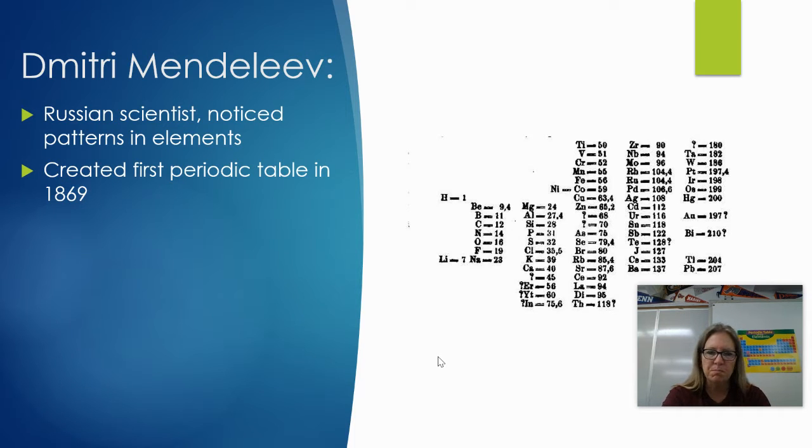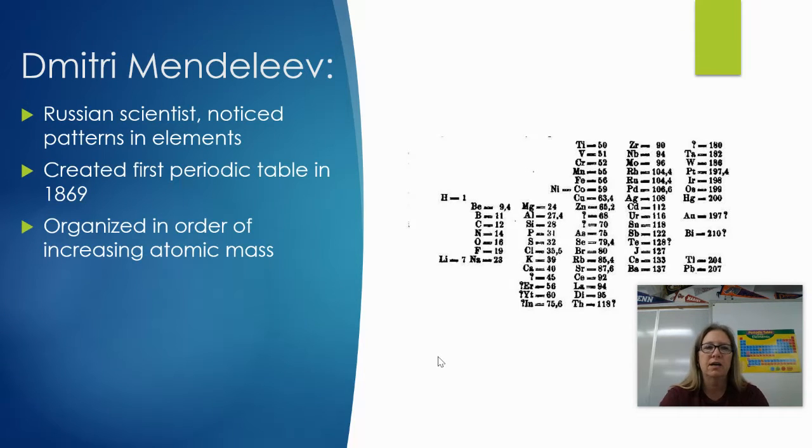Okay, he originally put the elements that were known at that time. Not many of them were known. He originally put them in order of atomic mass, meaning how much they weigh. When we get to the actual periodic table, you'll see that mostly still follows. There's a couple of elements that are slightly out of order according to atomic mass because scientists have found a better way to organize it. But he originally went by atomic mass.